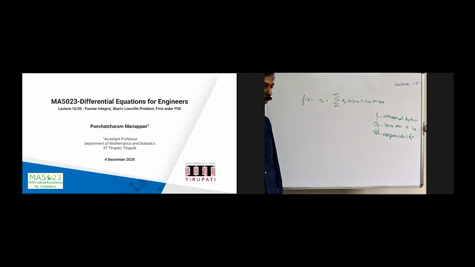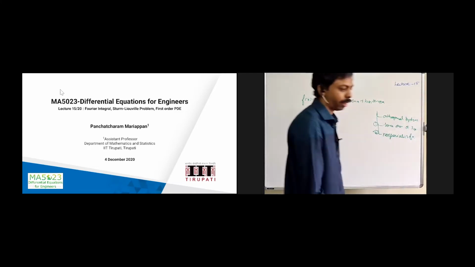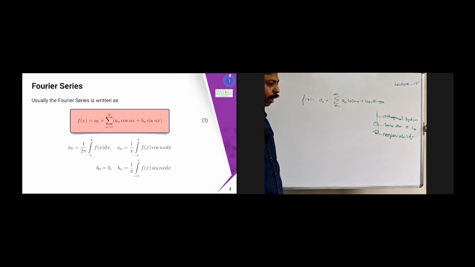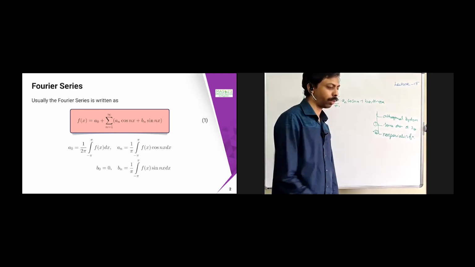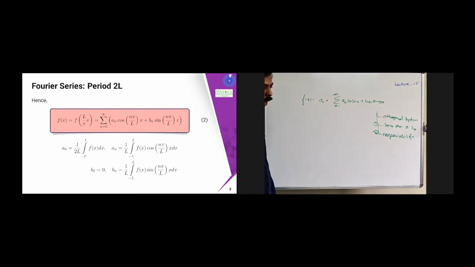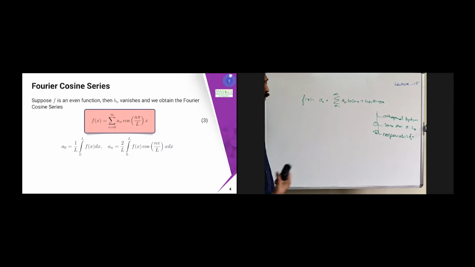So the second question we are going to answer now. Just a recap. This is the Fourier series which we specified in the last class and derived, and then we solved some problems also. So f of x equal to a naught plus summation n equal to 1 to infinity. Then we also did period 2l, where we replaced sin nx and cos nx with cos n pi by lx and sin n pi by lx. Similar formulas we obtained for a naught, an and bn. Then we also obtained the cosine series.